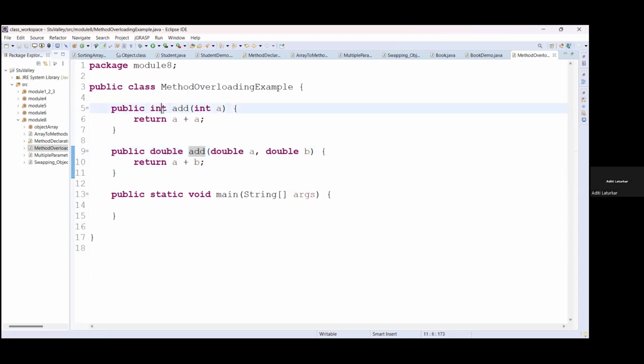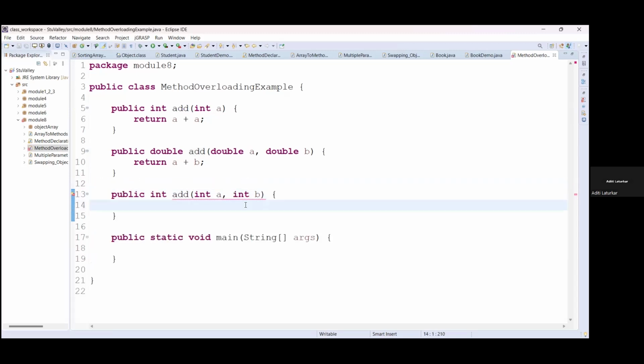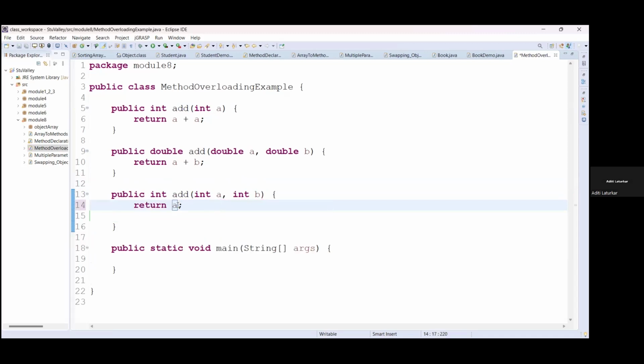Changing the return type is not a problem. The type signature is always related to the parameters. Here a single parameter is given, and here two parameters are passed. You cannot create another method add with integer type of two parameters. You cannot create it because this type signature is already there. You cannot return using the same type of values.